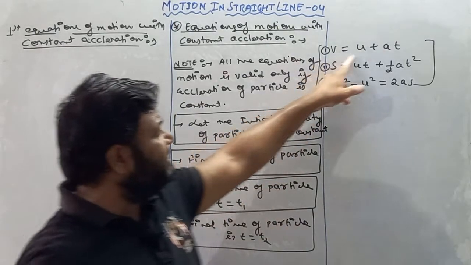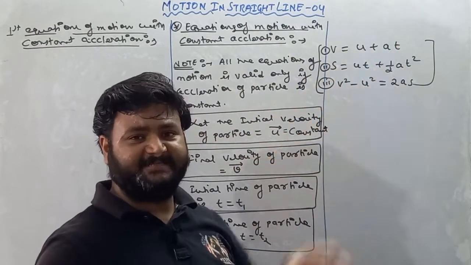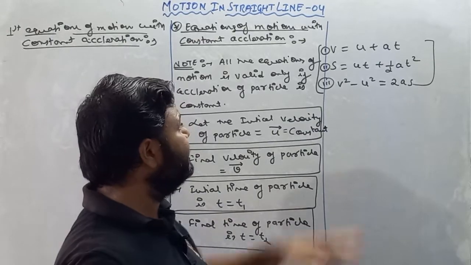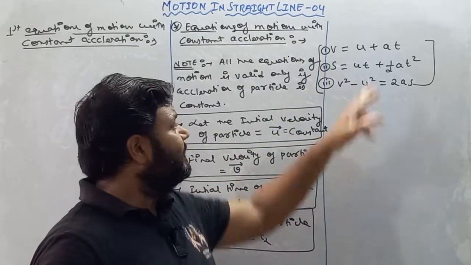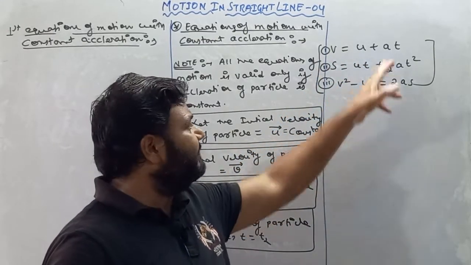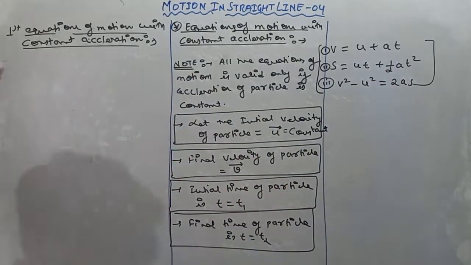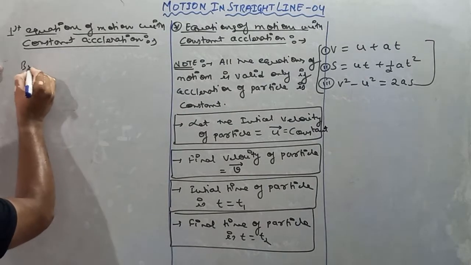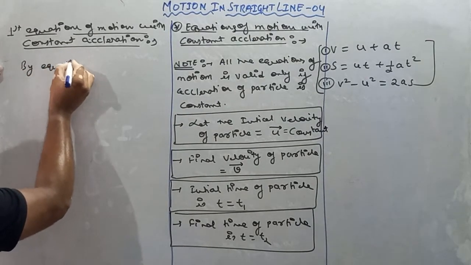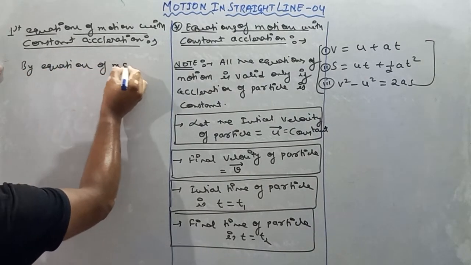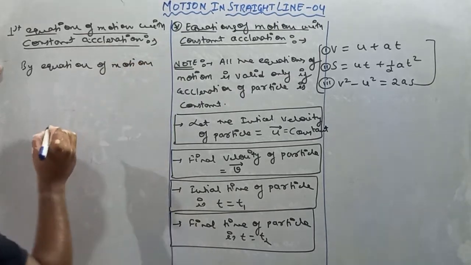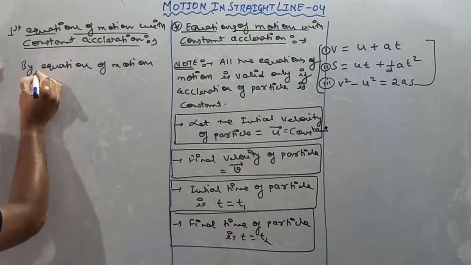Now see, first equation is v is equals to u plus at. In first equation, we have final velocity, we have initial velocity, and we have acceleration as well. So recall the equation of motion, or we can say the fundamental equation of motion.